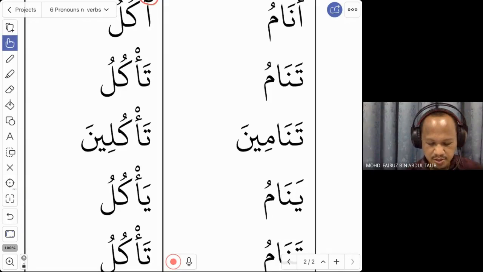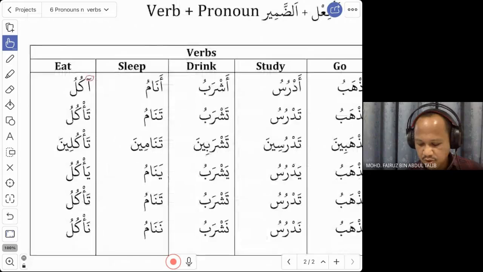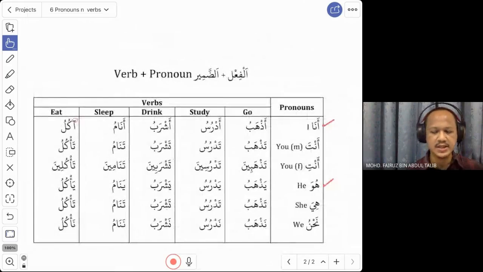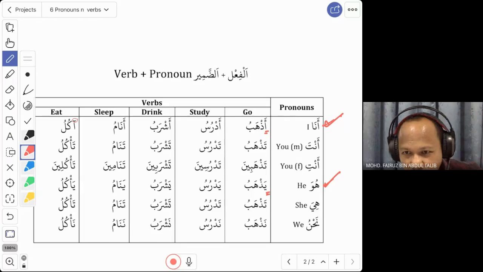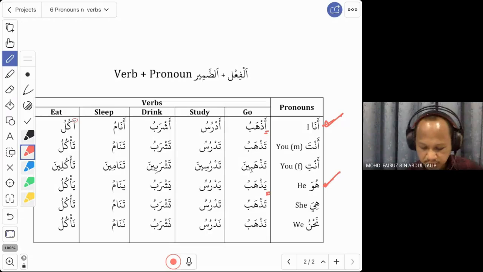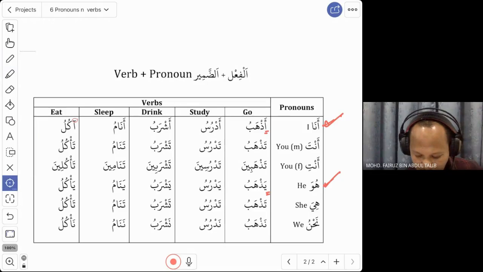All right. So this is for the second one, for huwa. Okay. Any questions? Ana, you say a. Huwa, you say ya. And the rest, the verb is similar. Right. Any questions? No? Okay. If there's no question, we go to the third one.